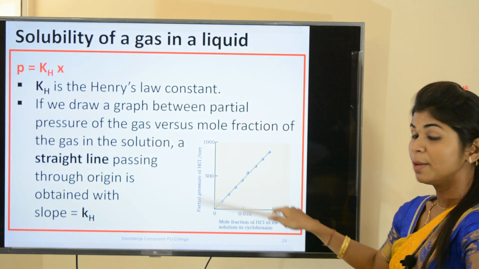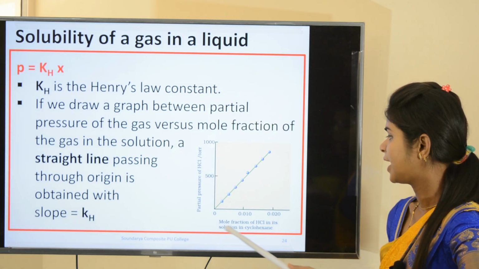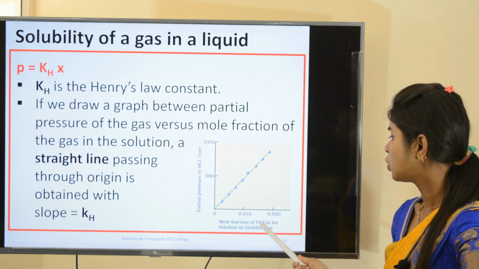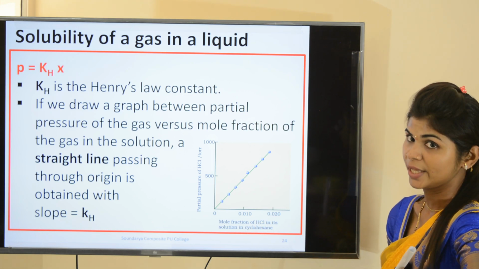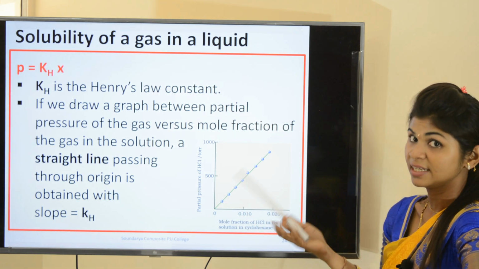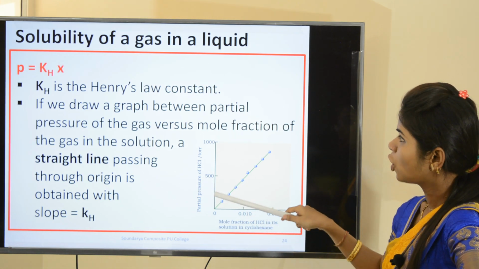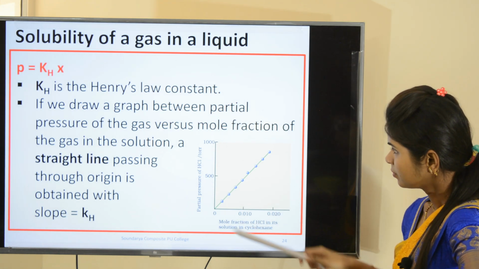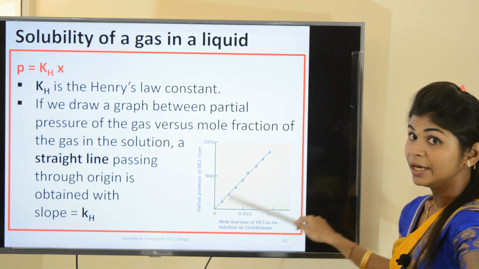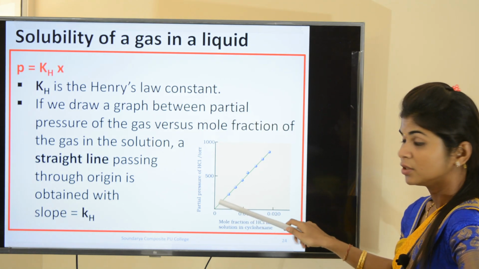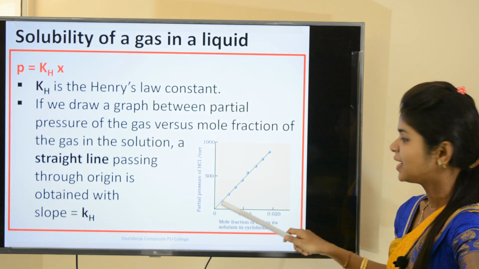This is the partial pressure of the hydrogen chloride gas, and here the mole fraction of the hydrogen chloride in the solution of cyclohexane. Cyclohexane is the solvent and hydrogen chloride gas is the solute. If we draw a graph between these two, then we will get a straight line passing through the origin. You can make out here, there is a straight line passing through the origin.